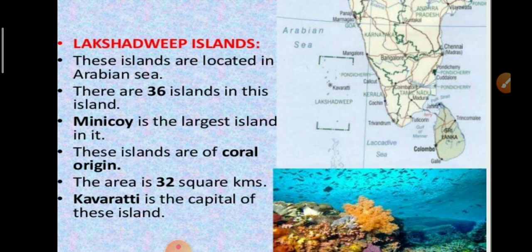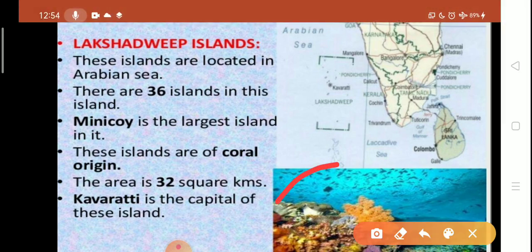They secrete calcium carbonate, and the coral secretion and their skeletons form coral deposits in the form of reefs, and they are mainly of three kinds: barrier reef, fringing reef and atolls. So this is the picture of corals, and the area of Lakshadweep Islands is 32 square kilometers, and the capital is Kavaratti.